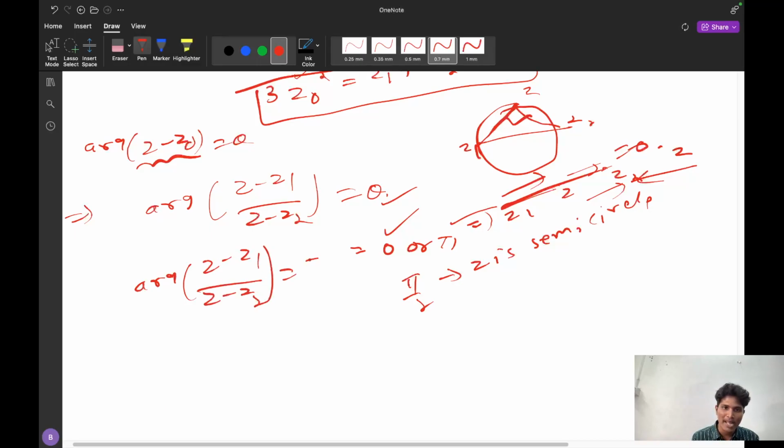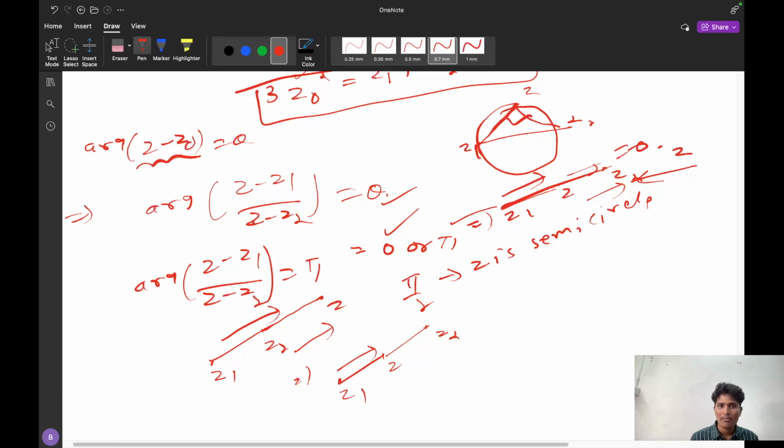Suppose they give argument of Z minus Z1 divided by Z minus Z2 equal to pi; what does it imply? Z1 and Z2 are present on one line, and Z is also on the same line, but Z is far away from Z1 and Z2. When I compare Z minus Z1, that is Z1 to Z, and Z minus Z2, Z2 to Z, they are the same. Now if it is in the middle, Z1 to Z and Z2 to Z are opposite. So if Z is in the middle, the angle is pi. If Z is outside, the angle is 0. You have to remember this.